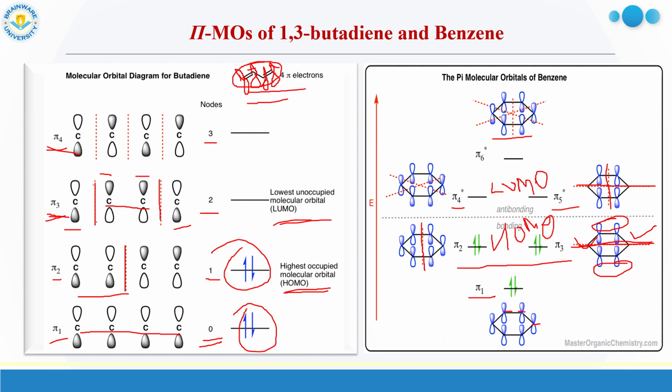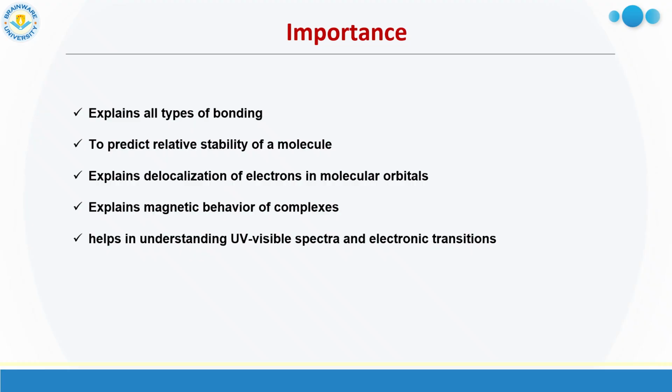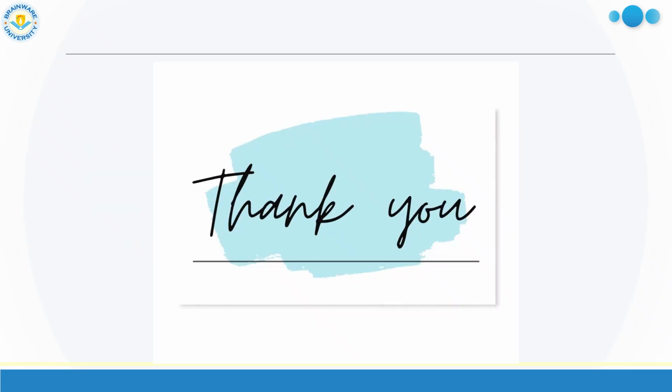So this is all about the molecular orbital theory. And what is its importance? As I already discussed, from molecular orbital theory we can say about covalent bond formation, we can say about the stability of molecules, we can explain the delocalization of electrons as well as magnetic behavior, whether the molecule is paramagnetic or diamagnetic. Also, it helps to understand the UV-visible electronic spectra, because as there are lower and higher energy orbitals, by promoting the electrons we get the spectra. So this is all about the molecular orbital theory.